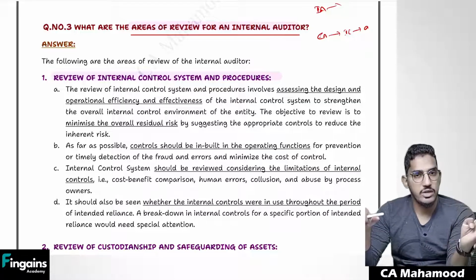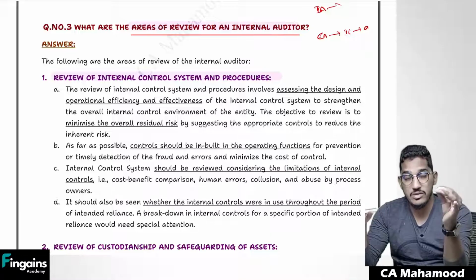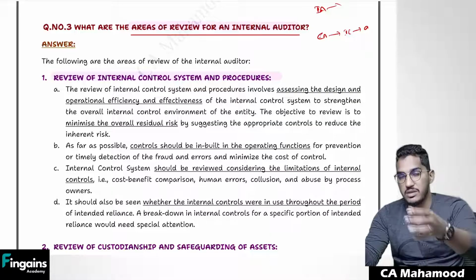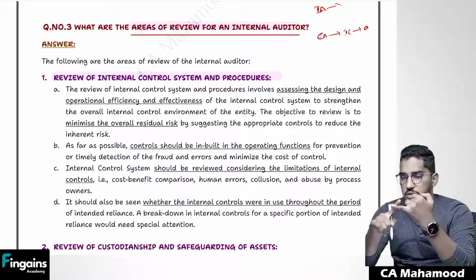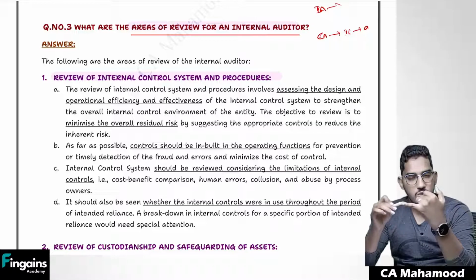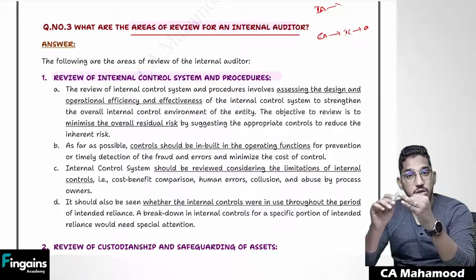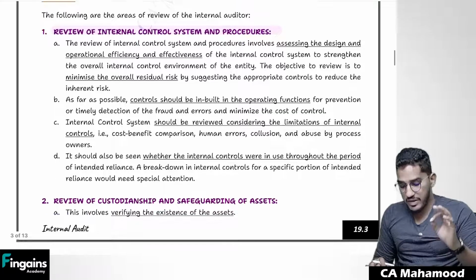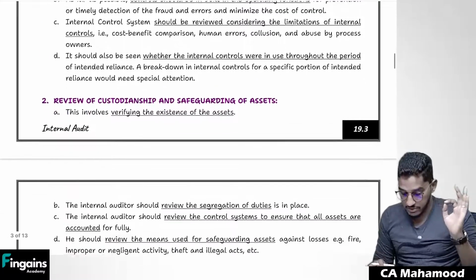What kind of controls are there in production? What kind of controls are there in HR? What kind of controls are there in attendance? What kind of controls are there in the warehouse? What controls are there in the accounting department? So like that, that is one main point of difference. External auditor will be concerned only with accounting controls, but internal auditor will be concerned with all controls. That is the first thing he will do. He will verify internal control systems and procedures.